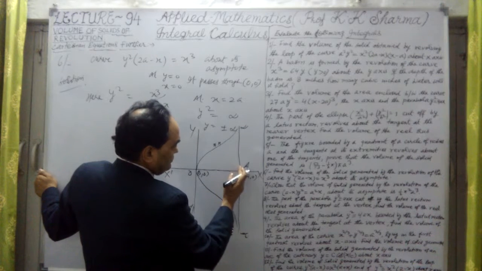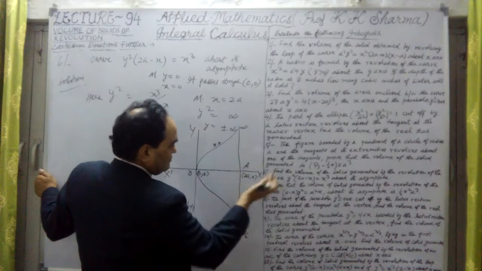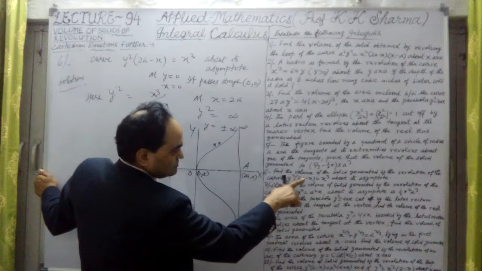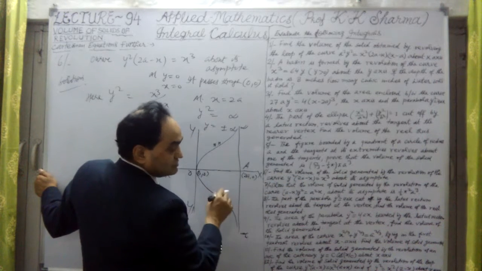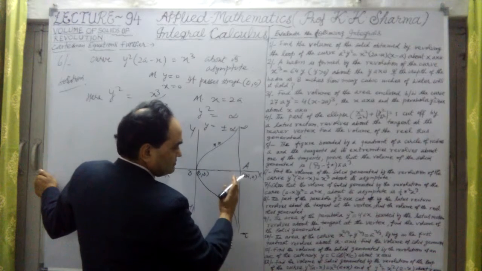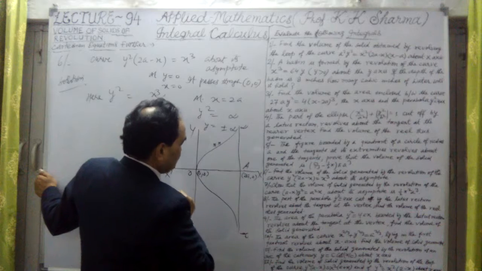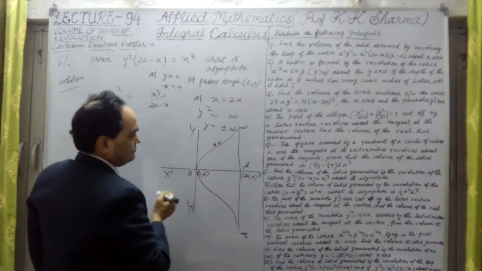This asymptote is here, and if I revolve this curve about its asymptote, it says: find the volume of the solid generated by the revolution of the curve y equal to this about its asymptote. If I revolve this around this asymptote, that will be the required solid here. So the volume of that we have to find out.